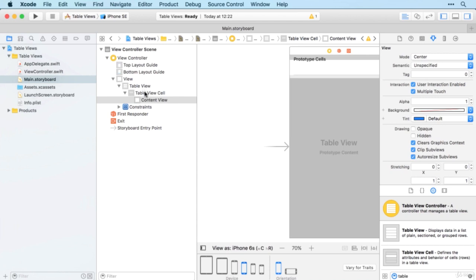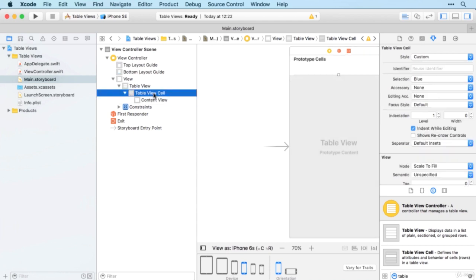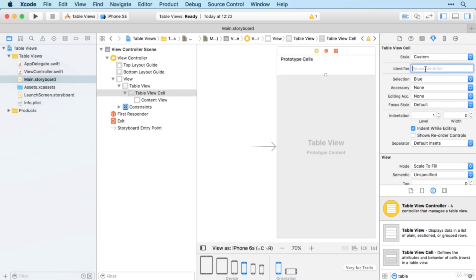I'm going to bring in the scene view here and then click on the table view cell. It's just a little bit tricky to click on the right thing in the storyboard itself. And I'm going to add a reuse identifier that allows me to identify that cell. We'll be using this a little bit later on. I'm just going to call it cell. You can call it anything you like, but cell is pretty much standard.